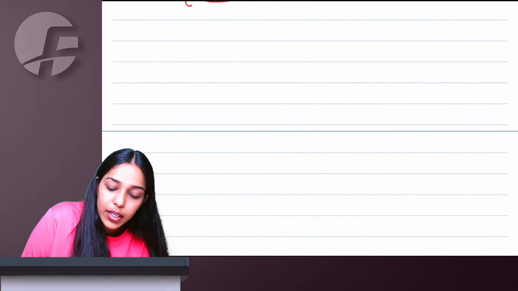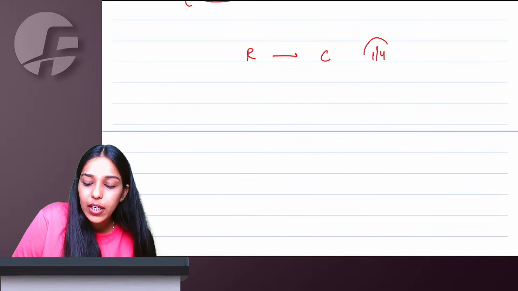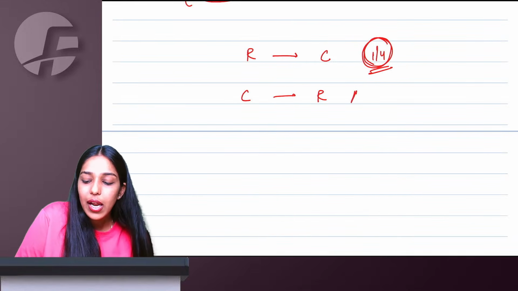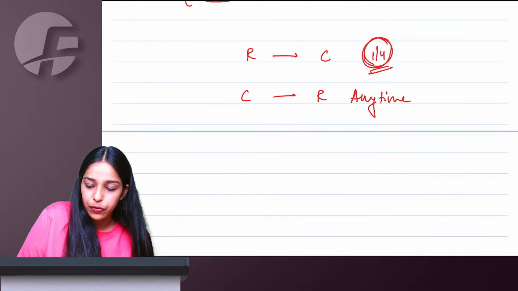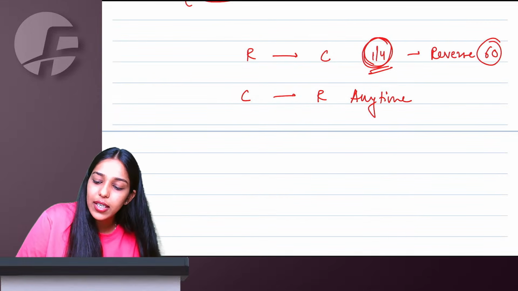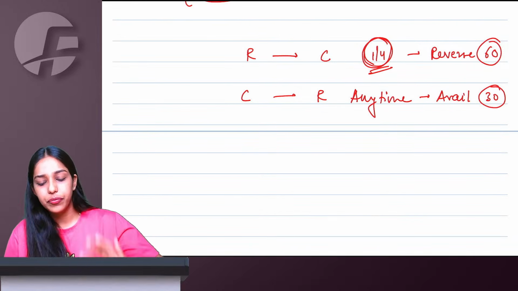If you are converting yourself from regular scheme to composition scheme, you can do it only from start of financial year, 1st April. But composition to regular, any time in the year you can shift. Here you will have to reverse ITC, for which you get 60 days time, and here you will have to avail ITC, for which you are going to get 30 days time.